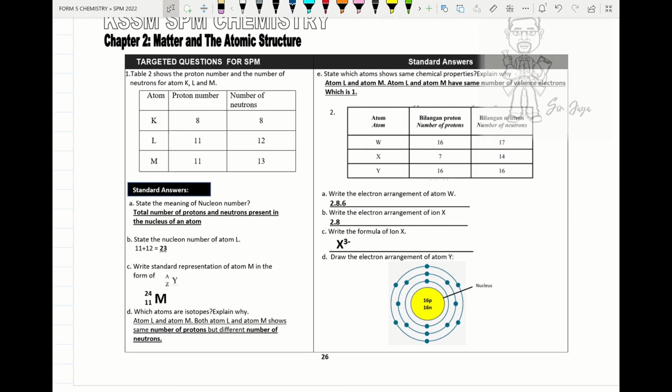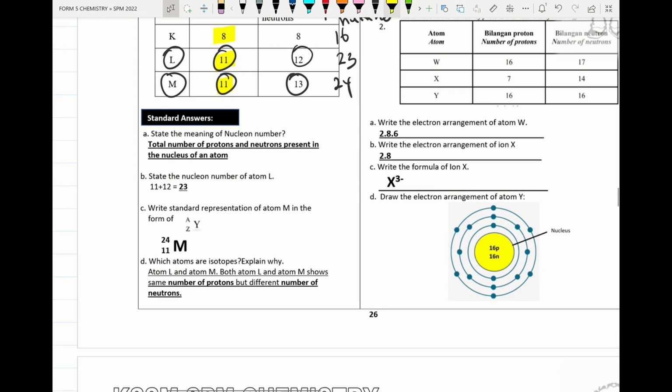Alright, under this I give another similar type of question. Here we check the proton number, 11. These two proton numbers are the same, so L and M will be isotopes. Their numbers of neutrons are given here. So we try to work out the nucleon number here. Nucleon number is the sum of protons and neutrons present in the nucleus of an atom. So the nucleon number of this will be 16, this one will be 23, and this one will be 24. Next, the meaning of nucleon number: the total number of protons and neutrons present in the nucleus of an atom.